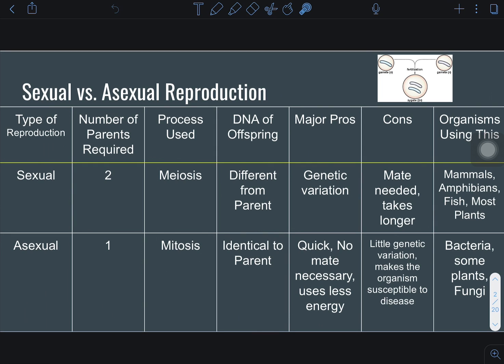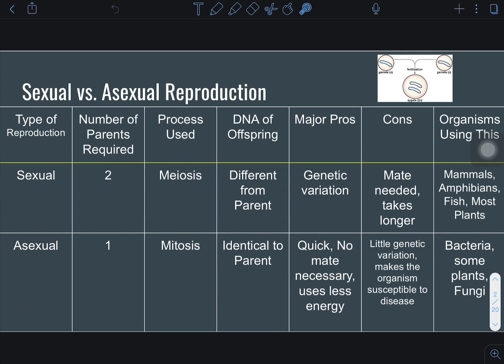You should know the advantages and disadvantages of each of these types of reproduction. One of the major benefits, or pros, of asexual reproduction is it's quick, no mates are necessary, and it uses less energy. So for survival of a species, it's quick, you don't need a mate, and they're going to live on. One of the cons is there's little genetic variation, which makes them more susceptible to disease.